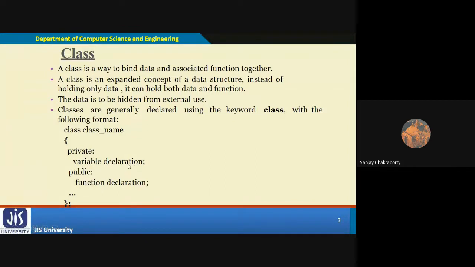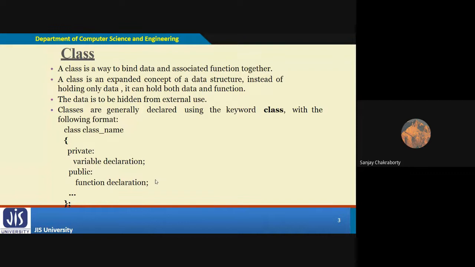This section is used for variable declaration, that means data member declarations. After the data member declarations, we declare the functions or various member methods of the class. Data members are nothing but variables of different kinds or types.